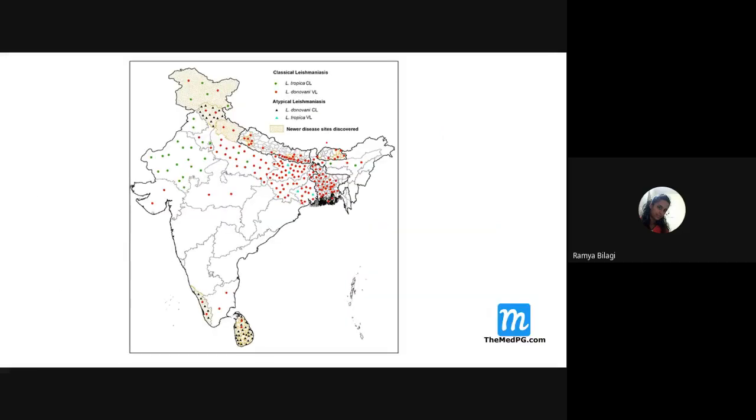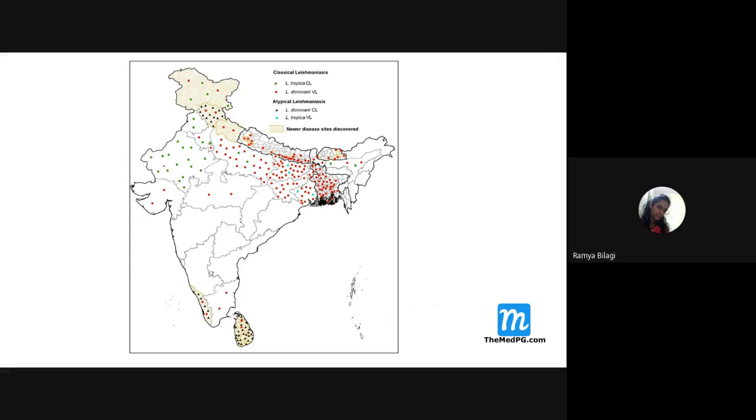Now let us see this map. Again, we should be very much aware of which regions in India cutaneous leishmaniasis cases are commonly seen. Now students, any of you from Rajasthan over here? Any of you? Bharat, Suchet, Sakshi, Shivani, Swati, Sirisha, anyone from Andhra? Any of you from Rajasthan?